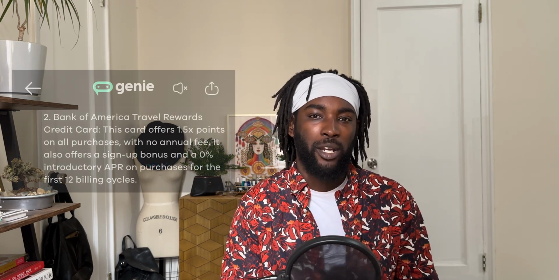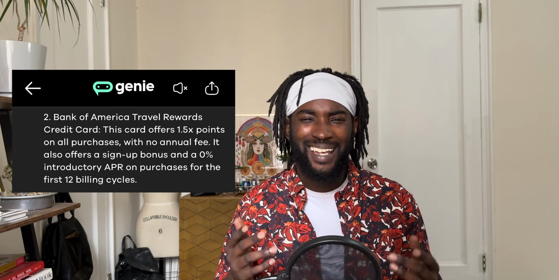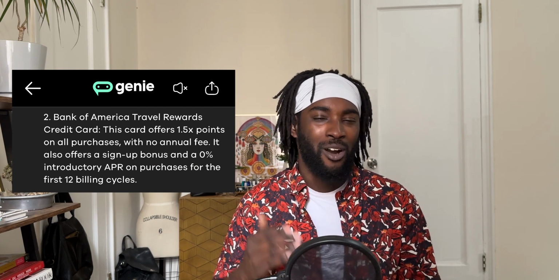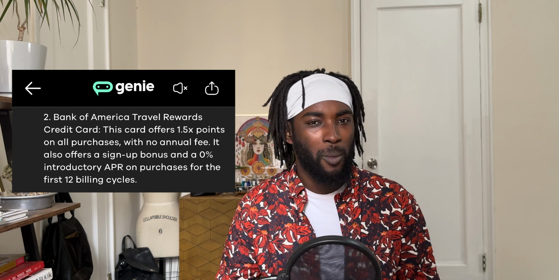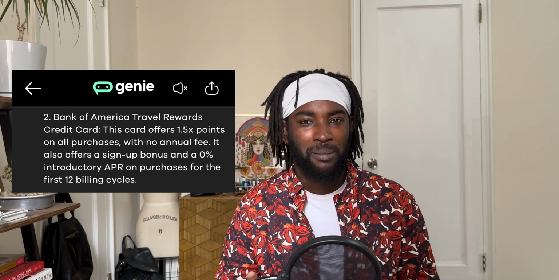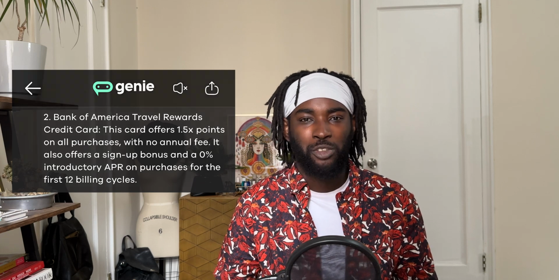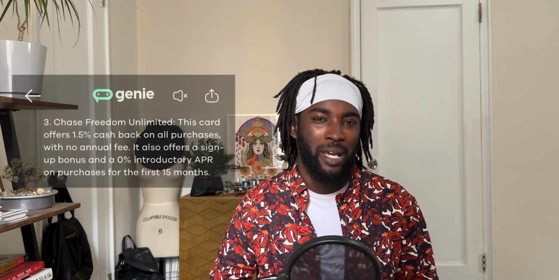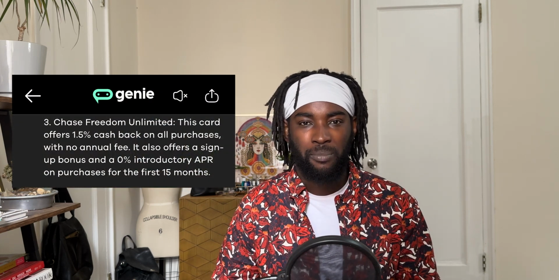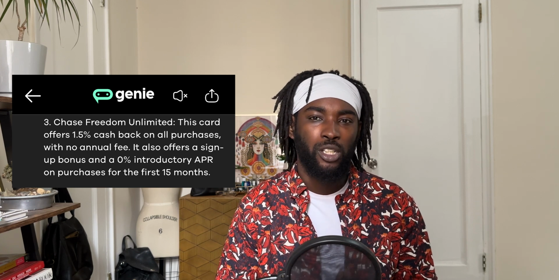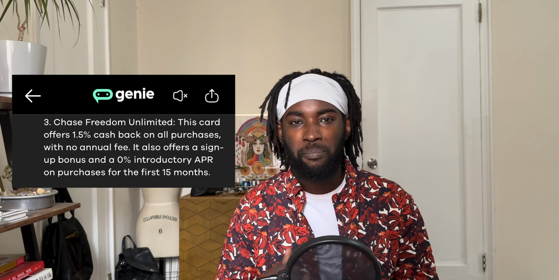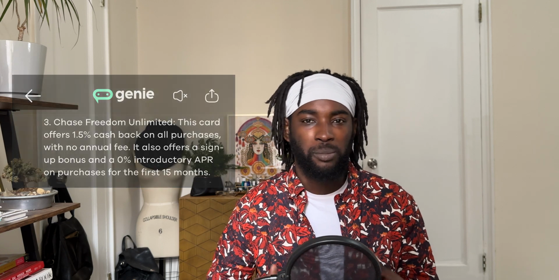This is the Bank of America travel card, and for this card, it's basically saying the same thing: 1.5x miles on all purchases, no annual fee, sign-up bonus, you get the deal. This is basically the same for the Chase Freedom Unlimited, and you can see the pattern emerging. Again, they're saying how all of these cards offer 1.5% back, or cash back for the Chase Freedom Unlimited in this case, and how it has no annual fee.